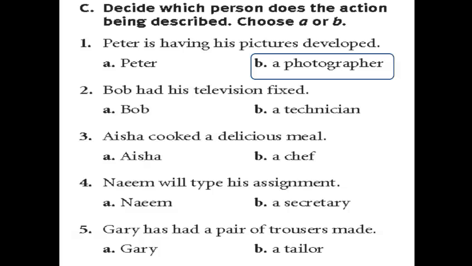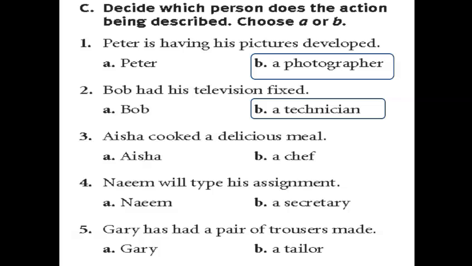Bob had his television fixed. Bob, subject, had his television fixed. Look here also, we used had, then object, his television, then fixed, verb 3, or the verb. Here also the structure is the same, but here it's present progressive, but here it is past simple. So, did Bob do it himself or a technician? Yes, a technician. A technician did it for him because we can't fix our televisions ourselves. Okay? Number 3.